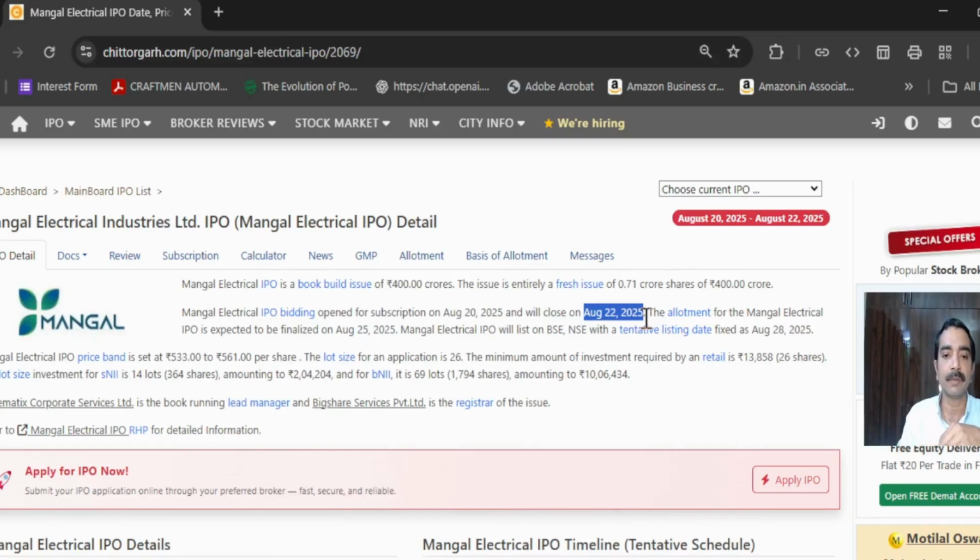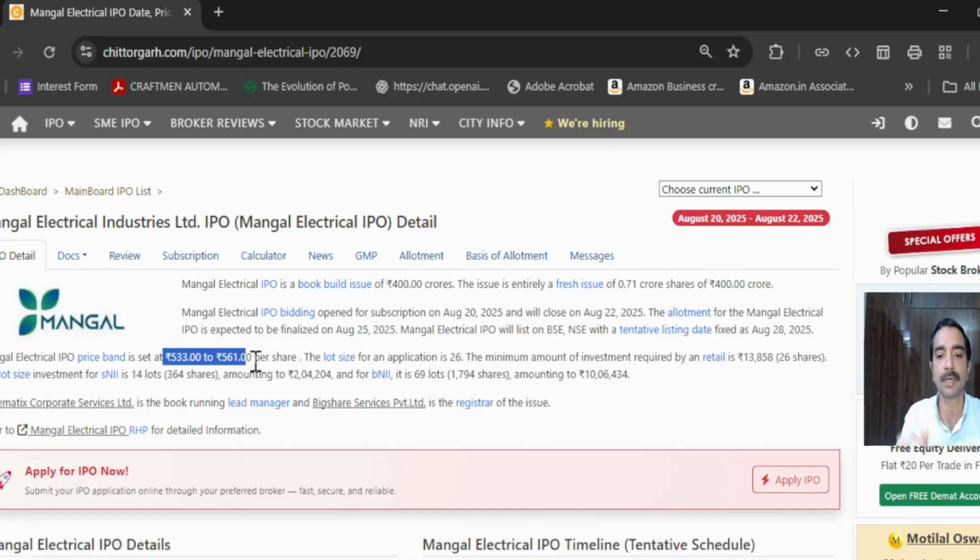And the second important thing, as you can see down here, is the price band given for the IPO, that is 533 to 561 rupees. Basically there will be one lot, as we say in IPOs. One lot is generally between 13 to 15,000 rupees, and the share value gets adjusted with that.